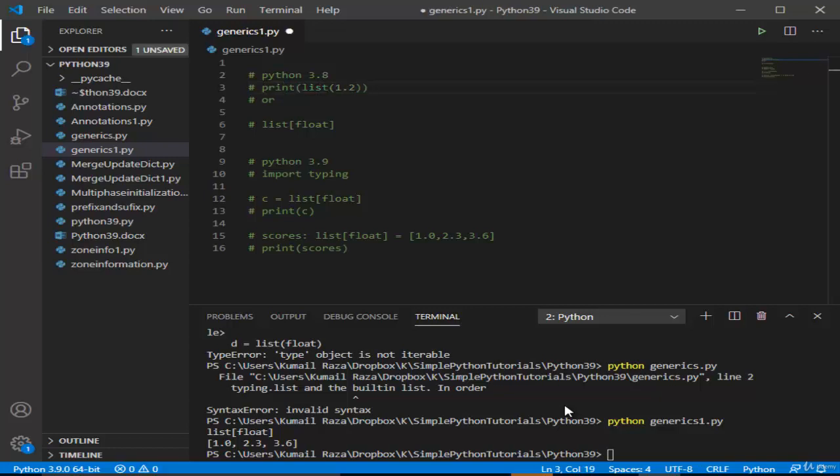So this is the error it gave. I hope now you have an idea that with Python 3.9 we can create a list of floats, and this can be achieved very quickly and very easily just by using the simple syntax, which earlier wasn't available because of the generics or parameterization of the storage structure.